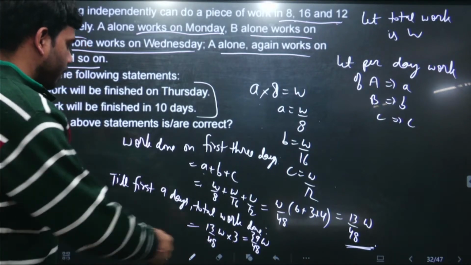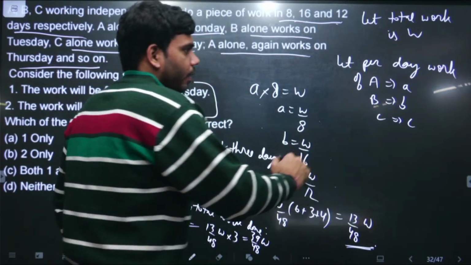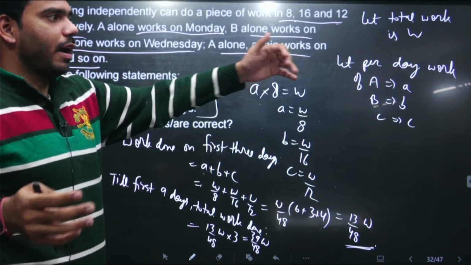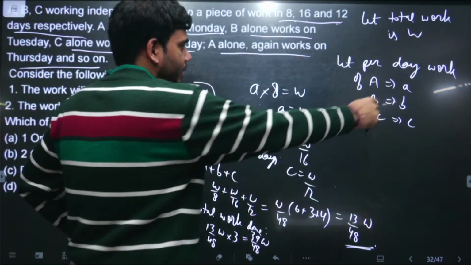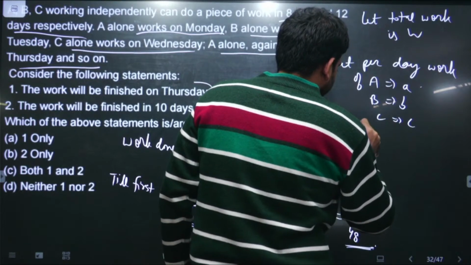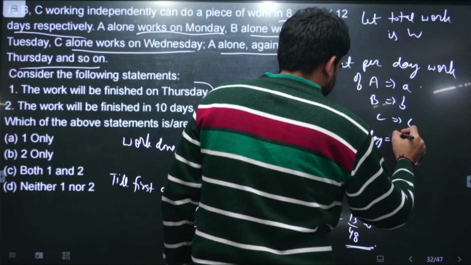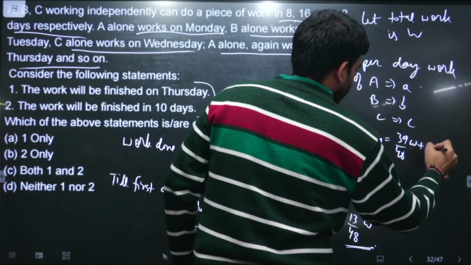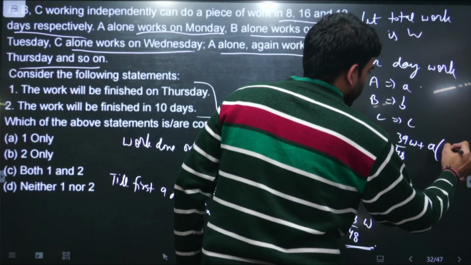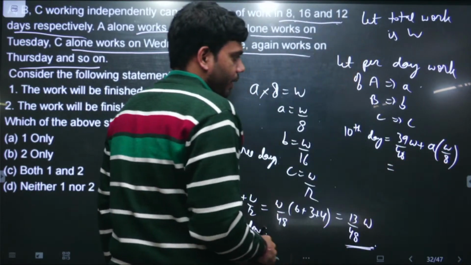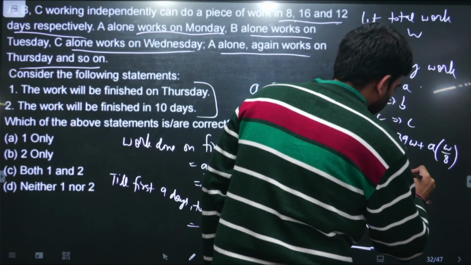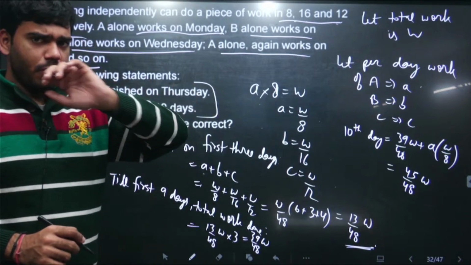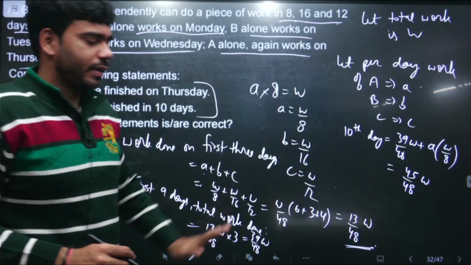Now after 9 days, who will work on the 10th day? First ABC worked, then again ABC worked, then again ABC worked. After 9 days ABC have worked thrice. Then on the 10th day A will again be working. Till the 9th day this is the amount of work done, and on the 10th day A is working, and A is W upon 8. Taking LCM again, this comes out to be 45 by 48 W, very very close to W. Now the work is almost done. After the 10th day the work is almost done.